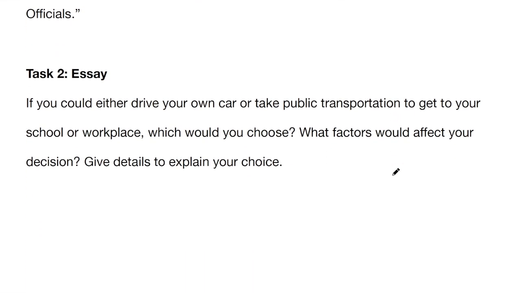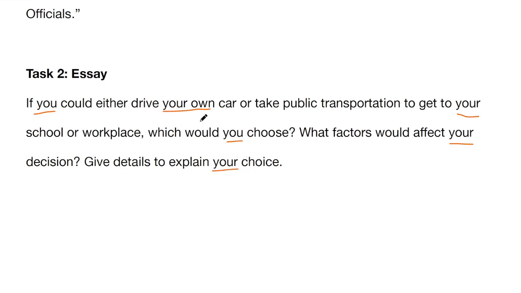Very quickly, let's look at the essay. It says, if you, okay, so it talks to you, could drive your own car or take public transportation to get to your school or workplace, which would you choose? What factors would affect your decision? And explain your choice.